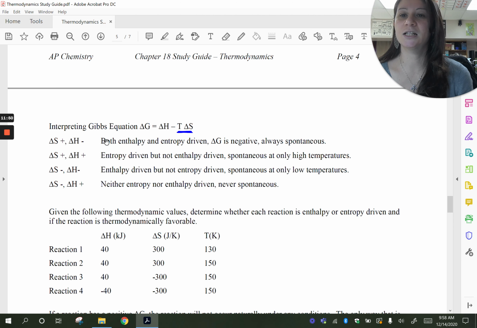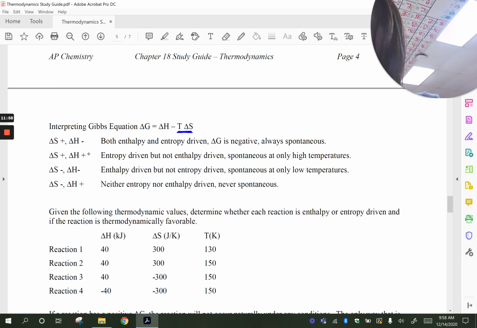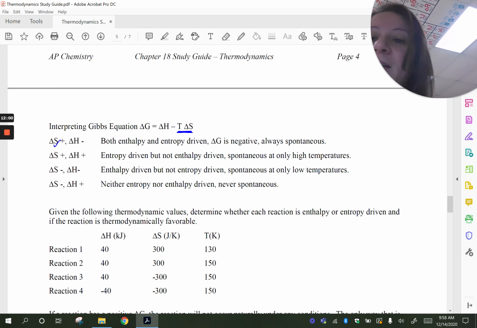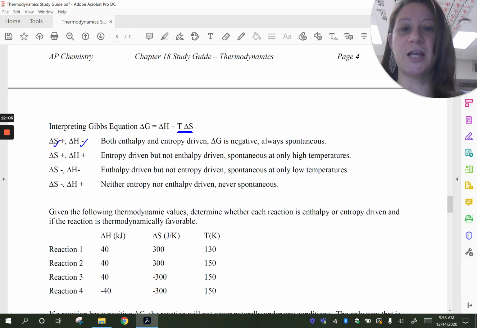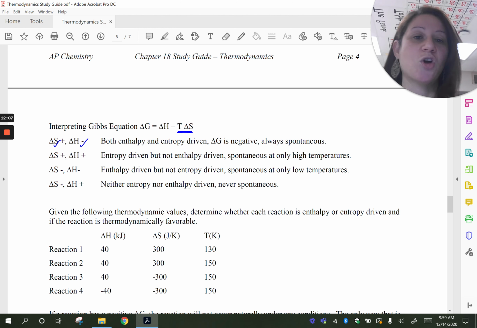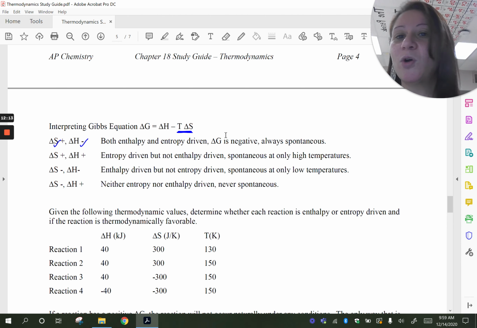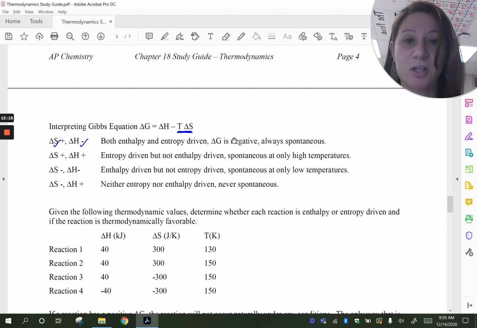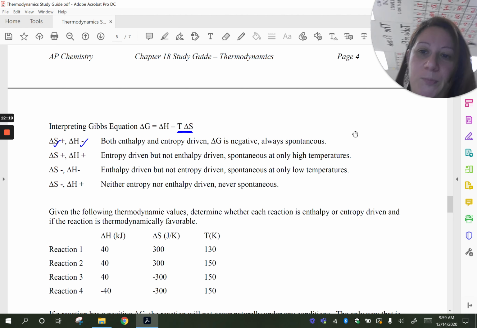So let's look at the 4 different scenarios that we had talked about. Delta S positive, delta H positive, negative. So delta S is positive, that is favored by entropy. Delta H is negative, that is favored by enthalpy. It's favored by both. It's enthalpy and entropy driven. Delta G is always going to be a negative value. If you plug in a positive here and a negative here, and you calculate it, no matter what the numbers are, delta G is always going to be negative, and so it's always going to be spontaneous or thermodynamically favored.